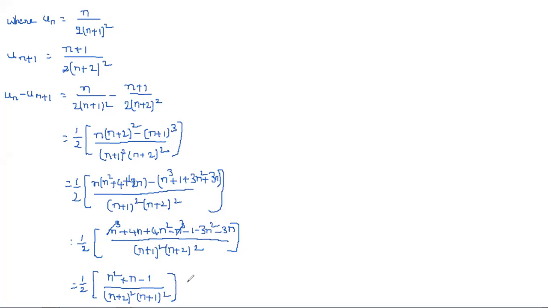And here, if you substitute any value, you'll get obviously greater than 0. So simply we can write un minus un plus 1 is greater than 0, that is nothing but un greater than un plus 1. So the first condition is completed. Next, the second condition: limit n tends to infinity of un.